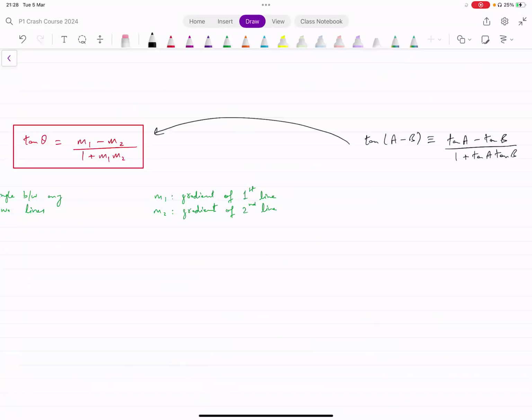You can see it looks very similar. In this identity, you have tan A minus tan B. Here you have m1 minus m2. In the denominator, you have 1 plus m1 m2. Here you have 1 plus tan A tan B, because that's where the formula comes from.